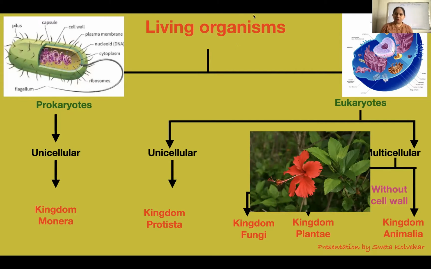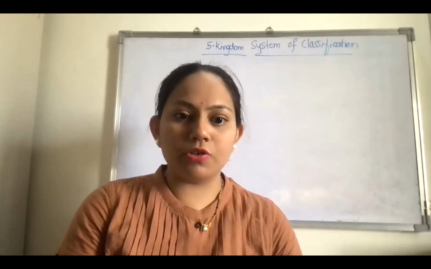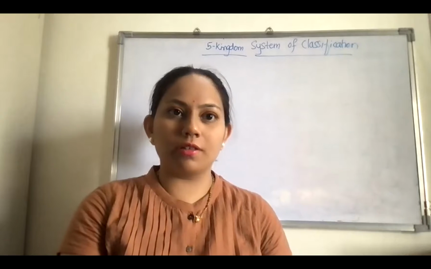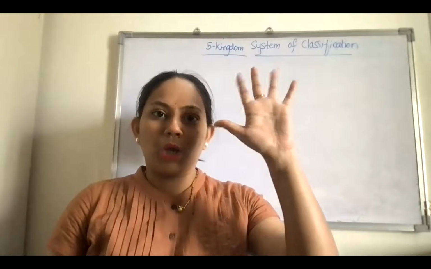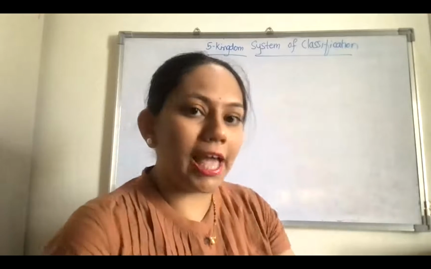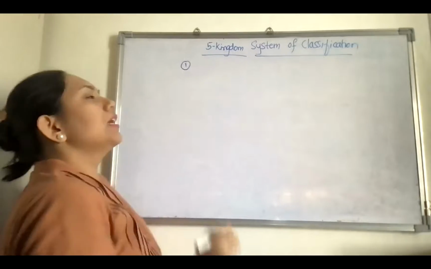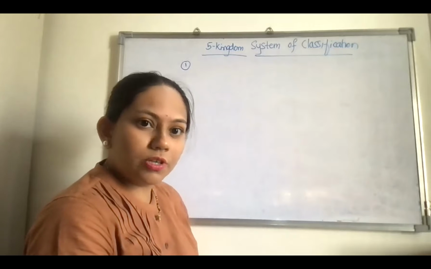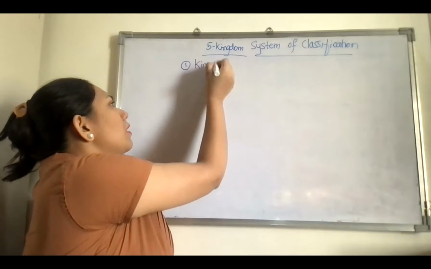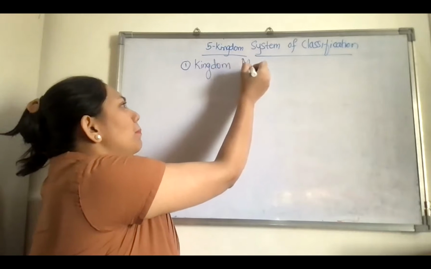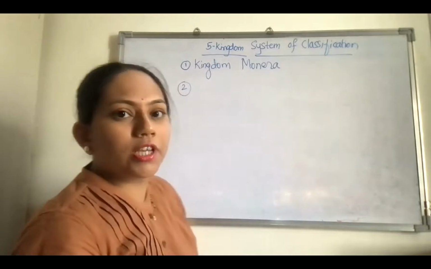So by this, we have the five kingdoms that we have studied just now. Let's repeat the names of these five kingdoms quickly. The first, prokaryotic cell possessing unicellular organisms, are put under kingdom Monera, which comprises all the bacteria, our first kingdom.